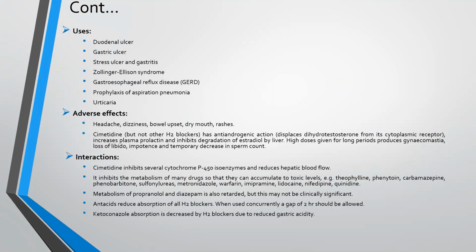Next, the uses of H2 antihistamines: they are used to treat duodenal ulcers, gastric ulcers, stress ulcer and gastritis, Zollinger-Ellison syndrome, gastroesophageal reflux disease, prophylaxis of aspiration pneumonia, and urticaria. In urticaria, H2 antihistamines are used where the person does not respond to H1 antihistamines. The adverse effects of H2 antihistamines include headache, dizziness, bowel upset, dry mouth, and rashes.